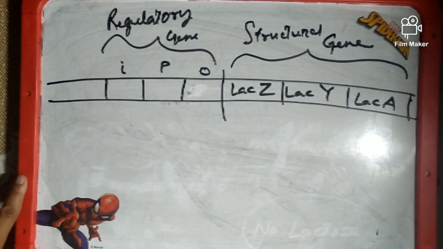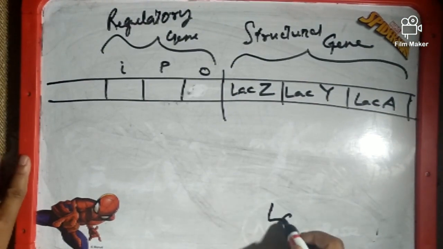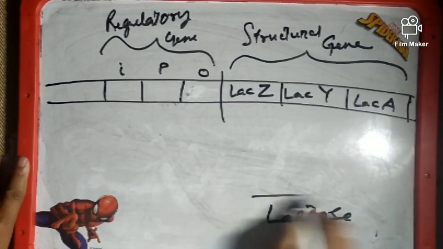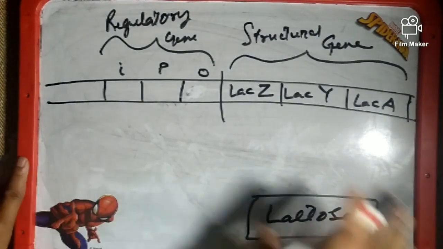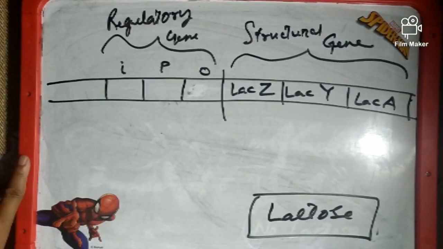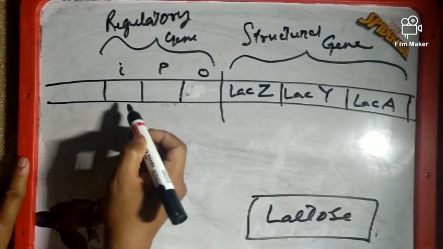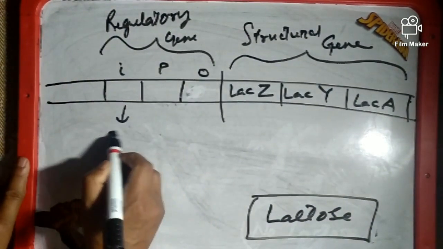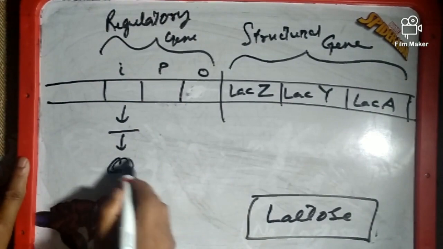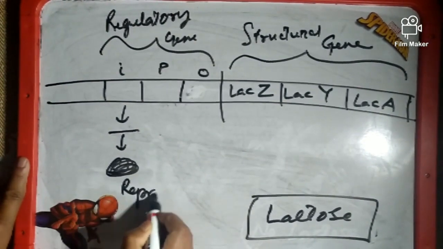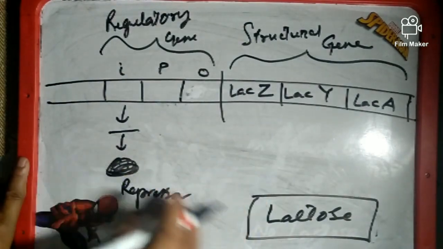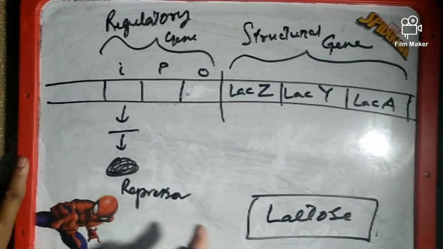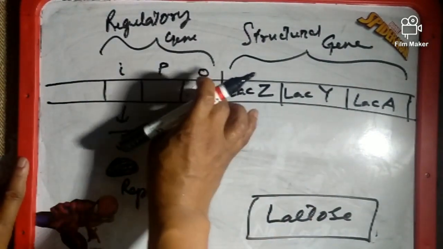The story is different when the lactose is present. When the lactose is present, the whole story goes in an opposite way. What happens? The repressor protein that was formed by the inducer now binds with the lactose instead of the operator.